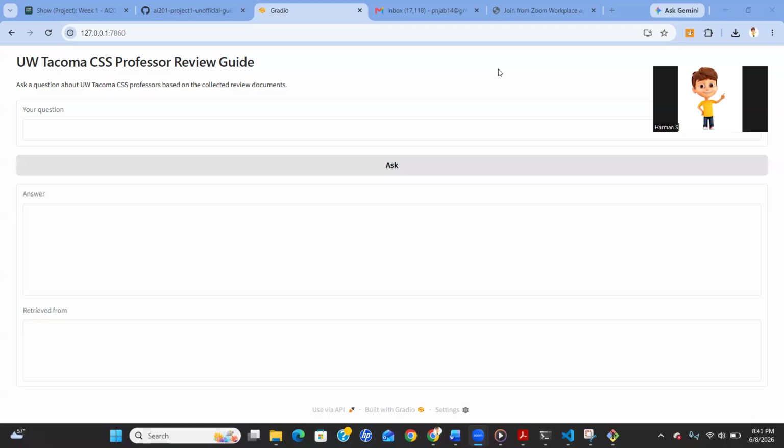The system was built using 10 source documents containing professor reviews, student discussions, and UW-Tacoma CSS information. Before showing the demo, I'll briefly explain how the system works. The first stage is document ingestion. I collected professor review data and student discussion information and stored it as text documents.